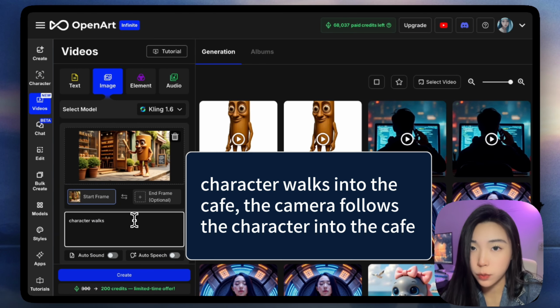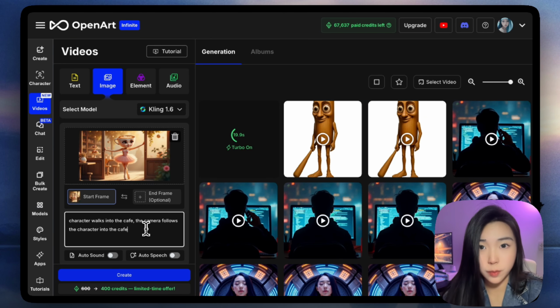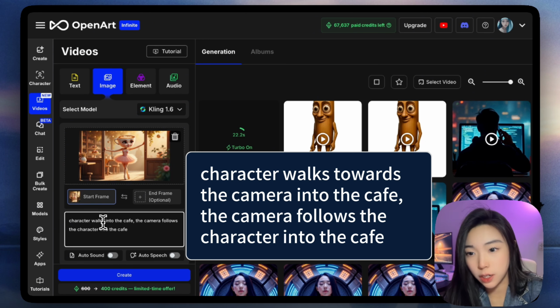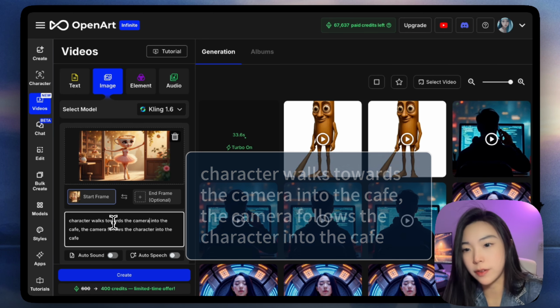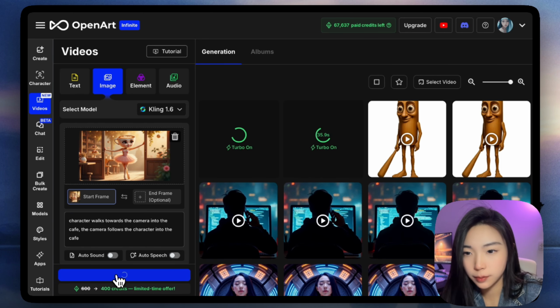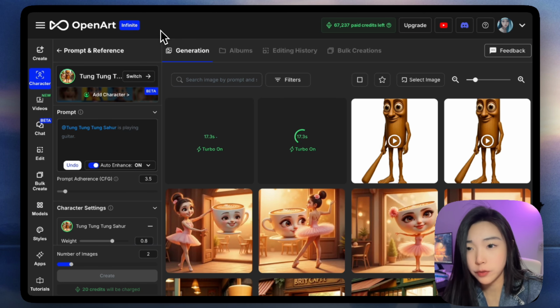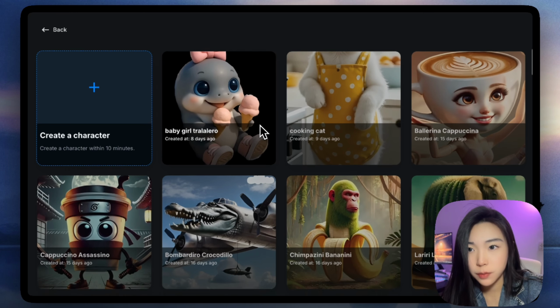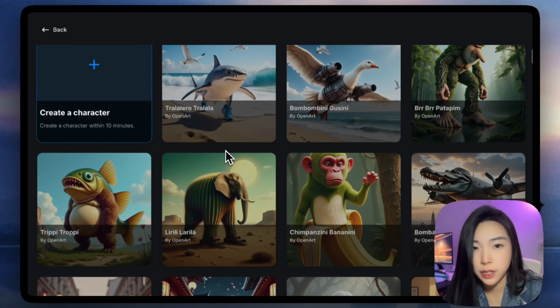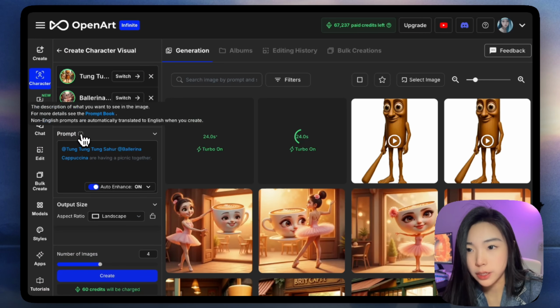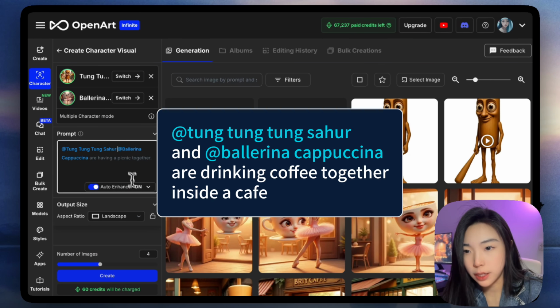For Tung Tung Sahura, we'll say character walks into the cafe. The camera follows the character into the cafe. Using the same prompt, we'll do that for Ballerina Cappuccina. Let's make a minor revision saying that character walks forward or towards the camera into the cafe. The videos take longer, so while we wait for those to generate, let's try some multi-character interactions. We'll select the two characters and say that they are drinking coffee together.